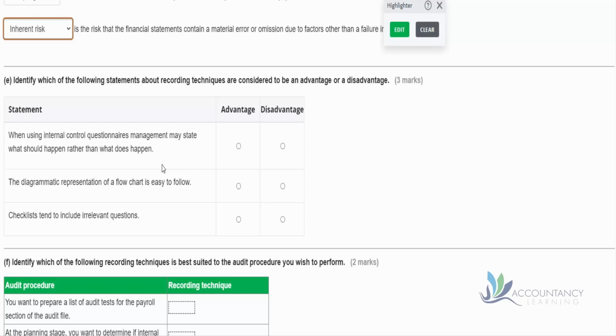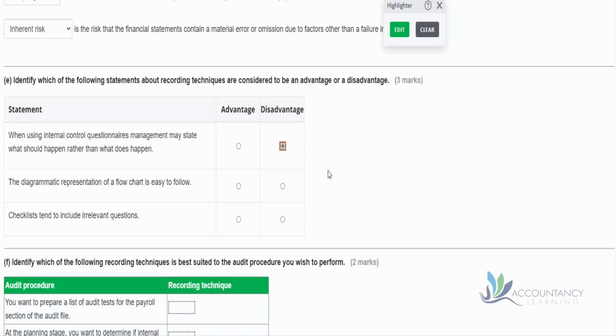But the problem is management may say, well, yes, we do that, because we're just suggesting ideas to them, aren't we? Do you have this control? Do you have this control? They just say yes, yes, yes. So it could be that management say, yes, we do this, but actually they don't. So that's a possible problem because we're putting ideas in their head, aren't we? Do you have these controls? They think, yeah, that happens, but actually it doesn't.